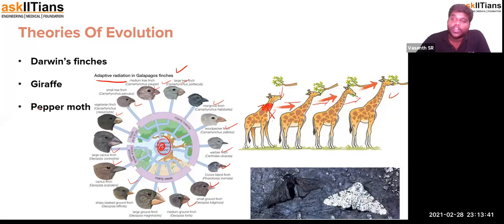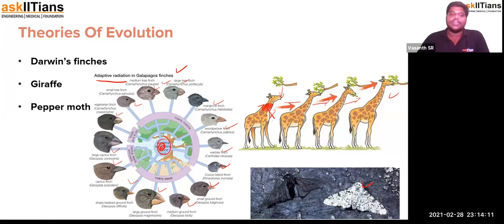And during the industrial revolution, there was something called the pepper moth. They actually had dark black spots, and these pepper moths were distinctly visible on the plants, because during the industrial revolution there was a lot of black dust all over the plants. So when they were whitish in nature, they were clearly distinguished and hunted very easily.